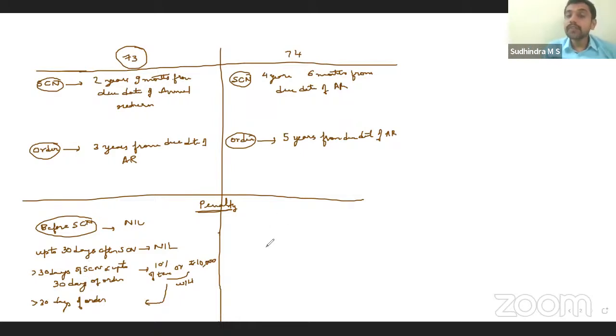Because under 74, we have these bifurcations. Under 73, we have only two rather. Whether tax is paid within 30 days of issuance of show cause notice or not. If it is paid within 30 days, zero penalty. If it is paid beyond 30 days, then irrespective of when you pay, it is 10% or 10,000, whichever is higher. Whereas under 74, if tax is paid before issuance of show cause notice, what is the penalty?